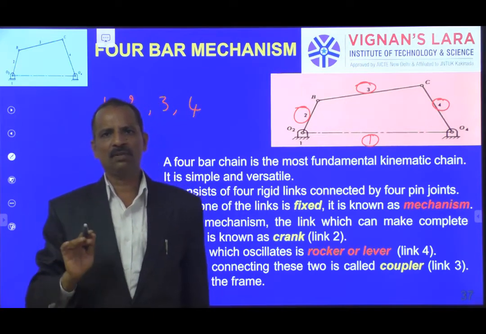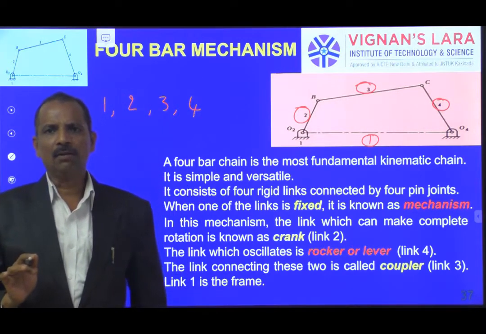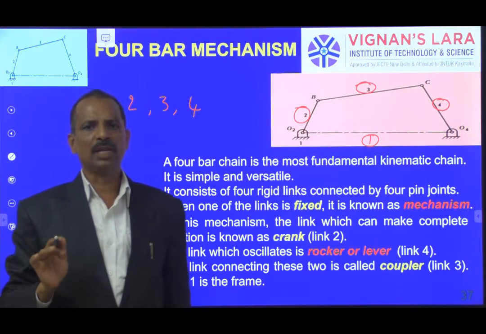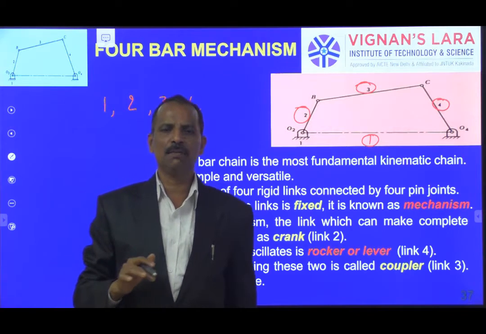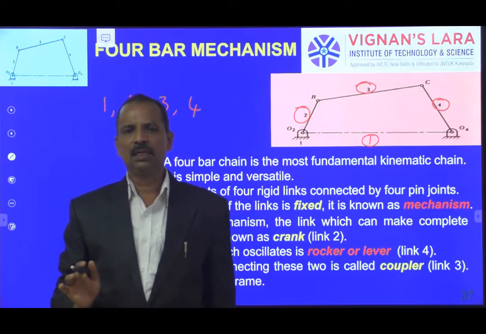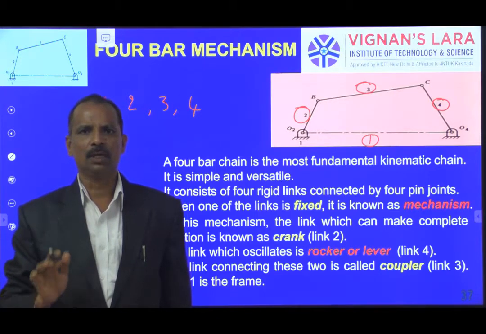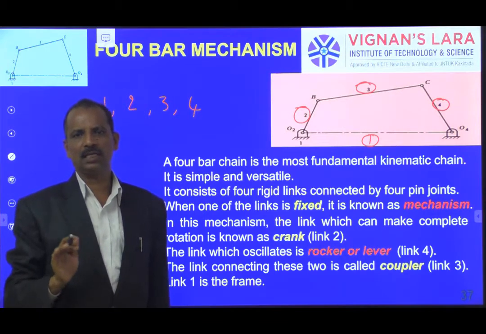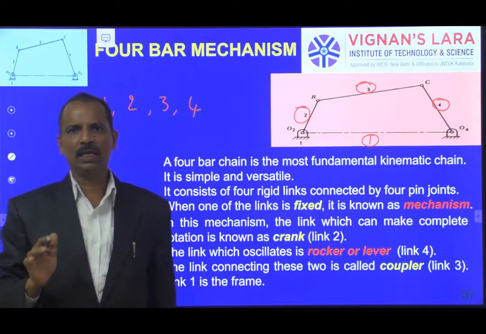Recall when we discussed Grubler's criteria for degrees of freedom, we wrote 3 into (n minus 1) minus 2j1 minus h, where if there is a mechanism with n links, one link should be fixed. That is why we wrote 3 into (n minus 1), where n is the number of links. Similarly, here I have taken 4 links, and one link is fixed.